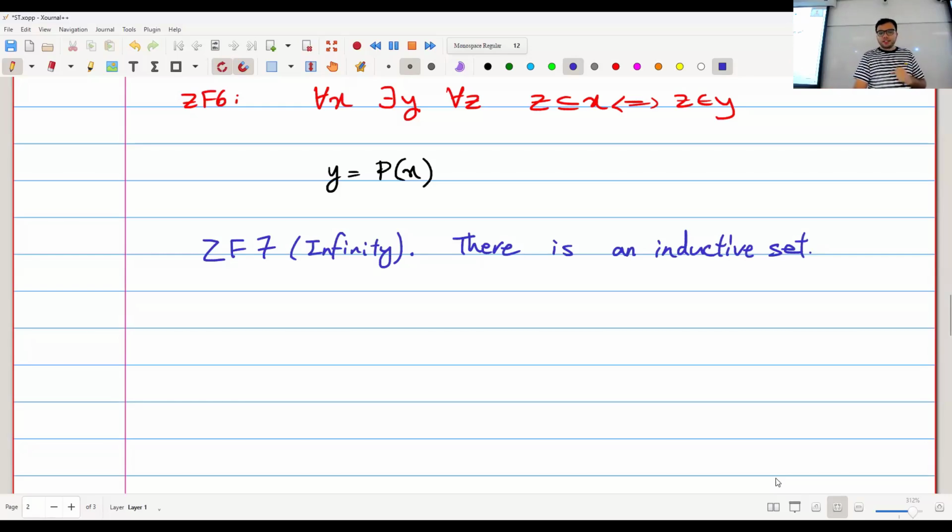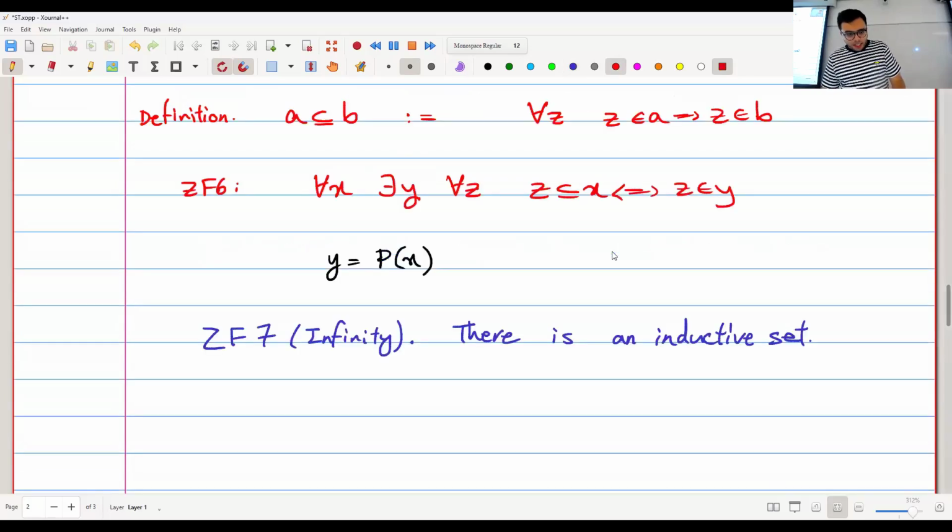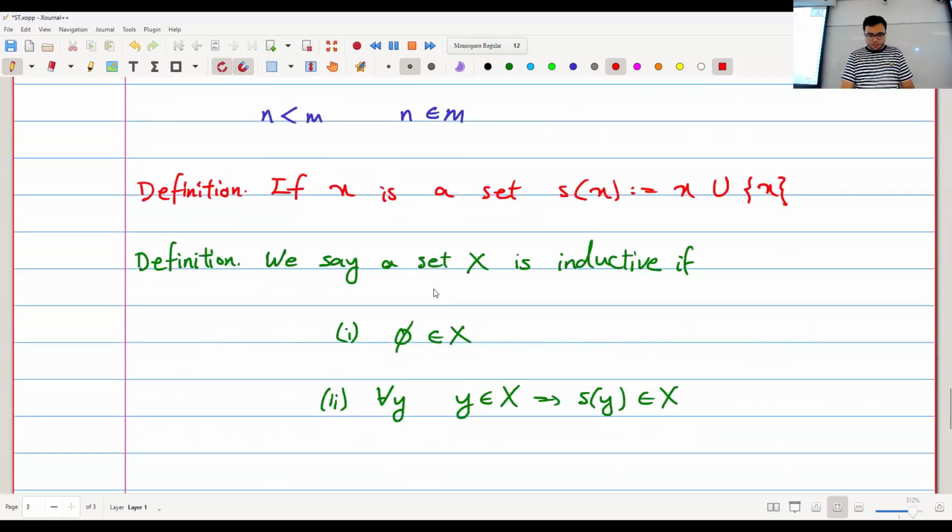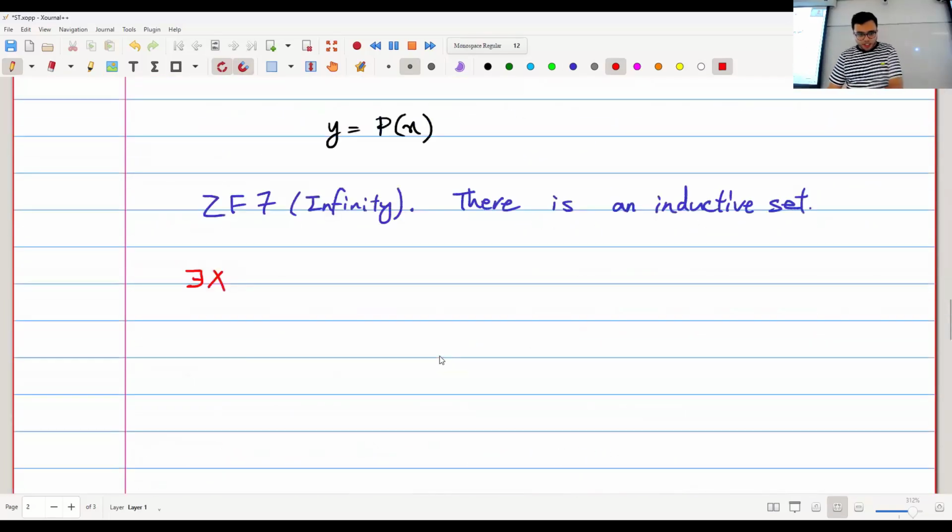Okay, can I write this axiom in my language L? Yes. It means that there exists some set X such that, well, I want it to be inductive, so it should satisfy these 2 conditions: the empty set is a member of X, and we've seen already how to write the empty set in our language.